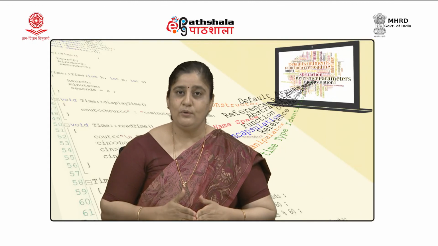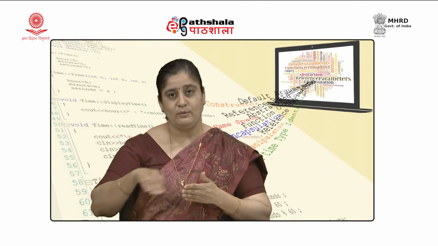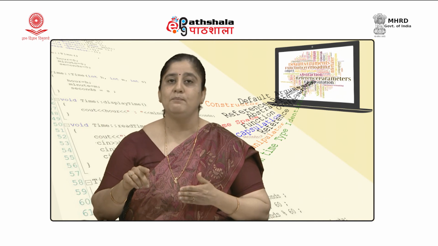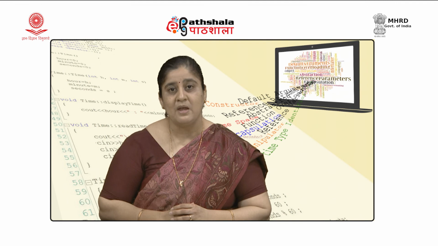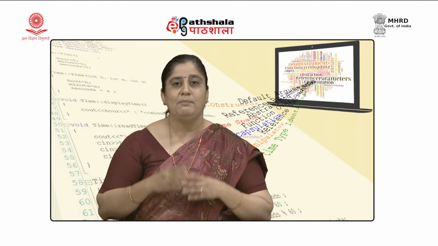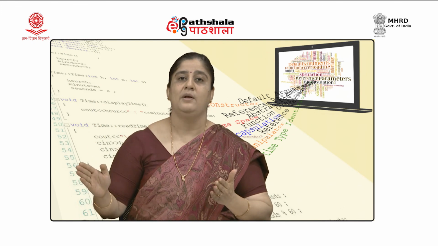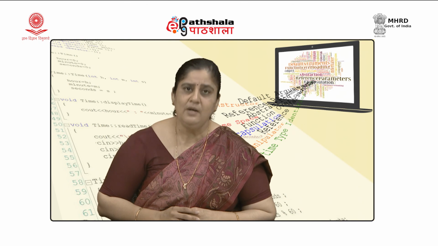So apart from the complexity of their application, they would also have to go into the complexity of learning how a square root is to be computed, then implement it, and then finally use it in that particular program. But if we have a ready function available, the programmer can focus on his task. He does not have to get into the details of how a square root is computed.